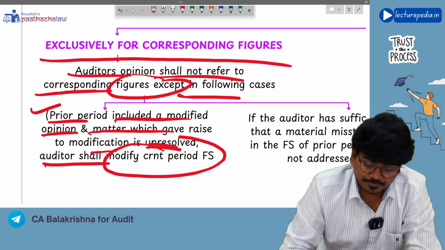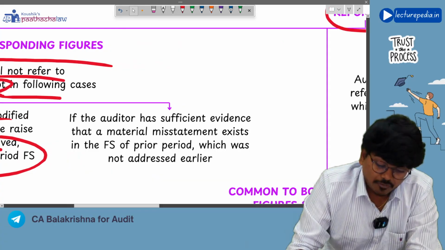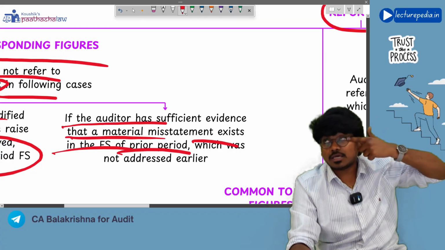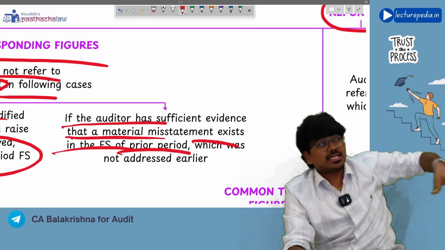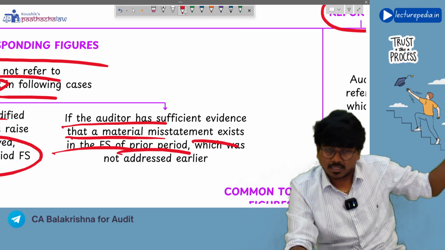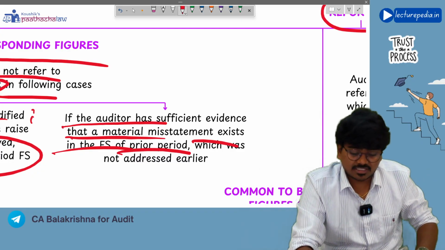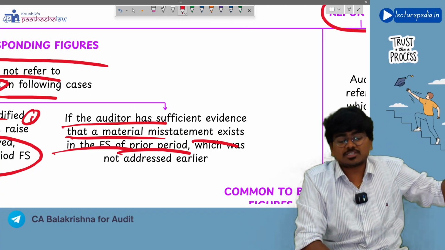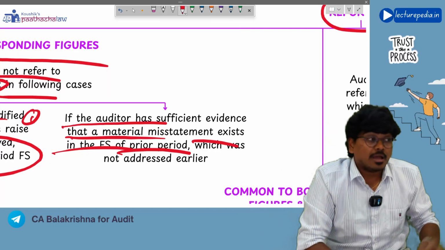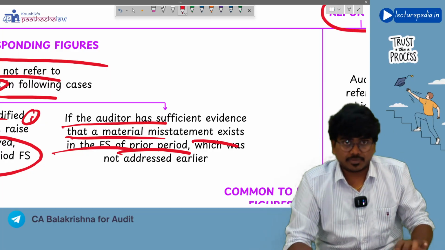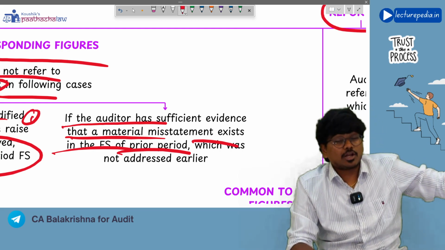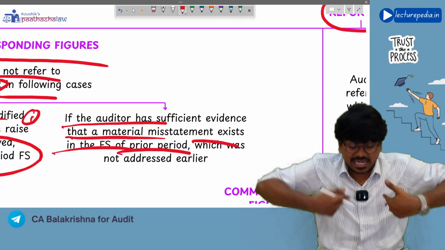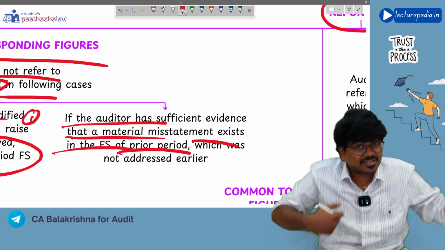Next exceptional situation: the auditor has sufficient evidence that a material misstatement exists in the financial statements of the prior year. In the first situation, the predecessor auditor itself identified the misstatement and modified the opinion in the previous year financial statements, but that misstatement is not corrected even in the current year. But in the second situation, the prior period auditor has not identified the misstatement. He has given a normal unmodified opinion, but the current period auditor identified the misstatement.